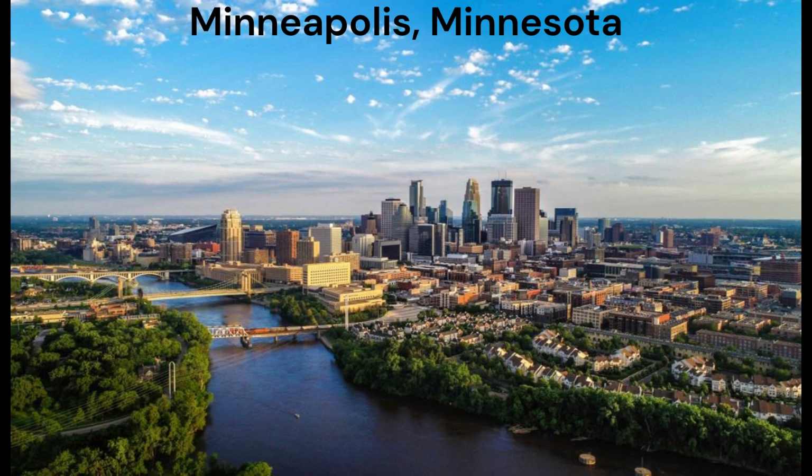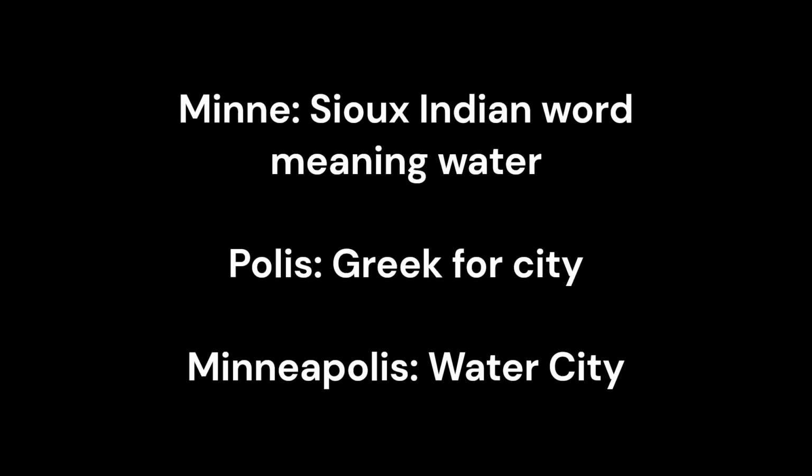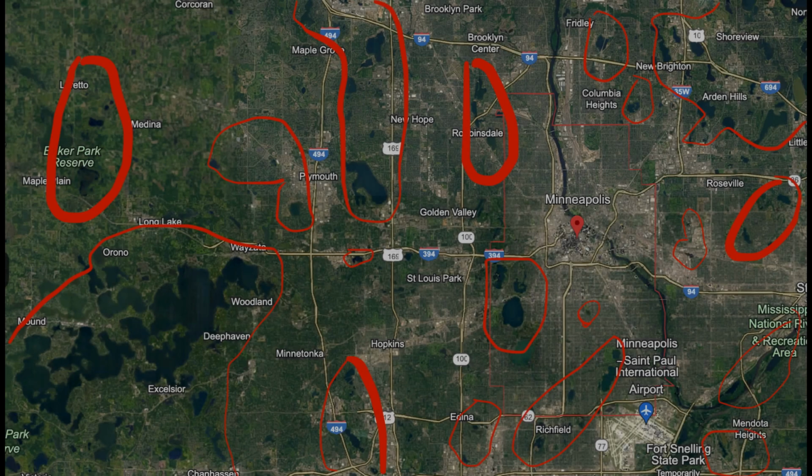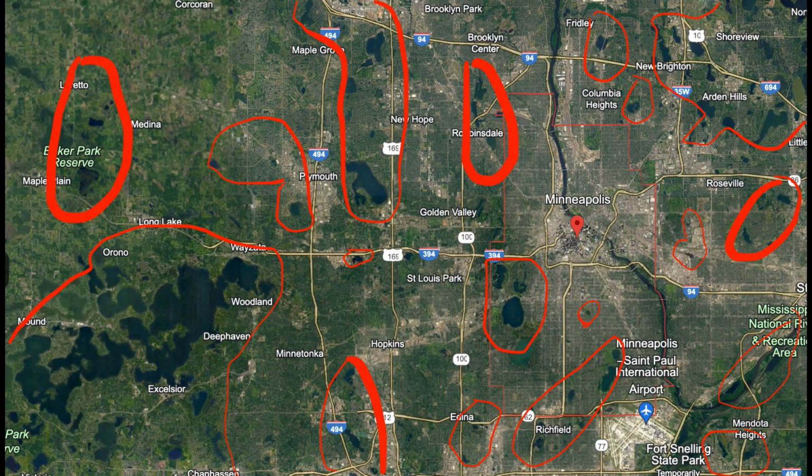Next we have Minneapolis, Minnesota. Minneapolis is a fusion of the Sioux Indian word mini, meaning water, and Greek word polis, meaning city, thus forming Minneapolis. The city was given this name, Water City, due to the large amount of lakes that can be found in and around the city.